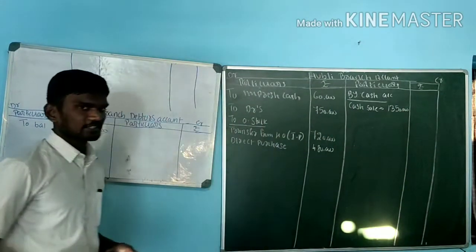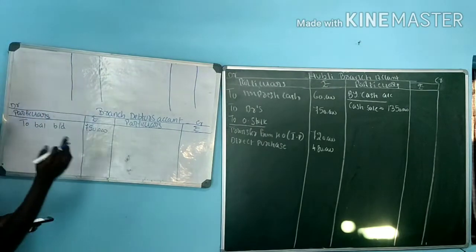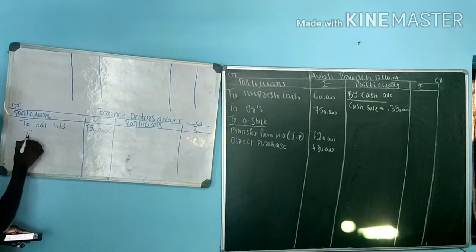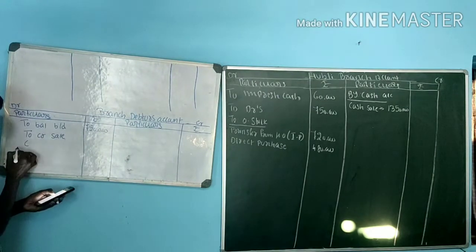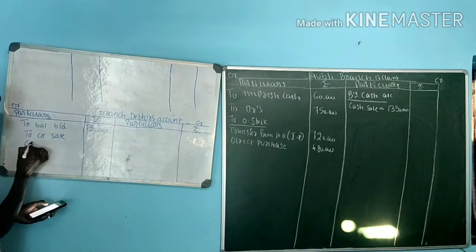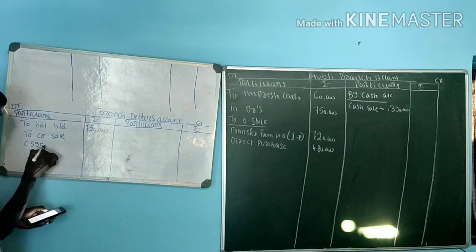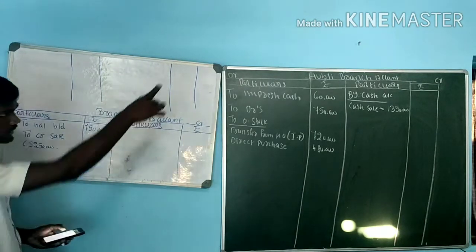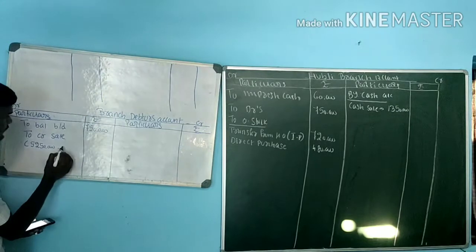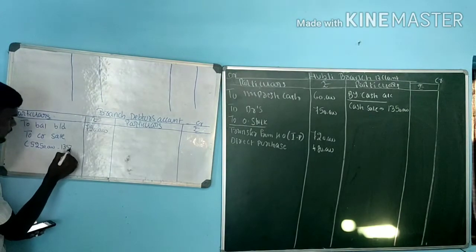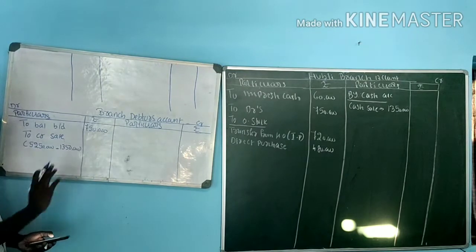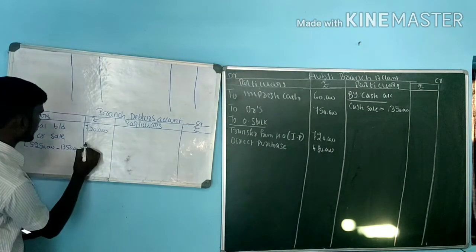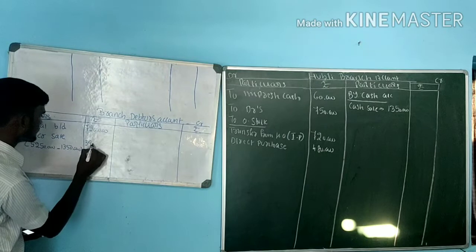Why did they give total sales here? Total sales they gave to identify your credit sale. 52,50,000 is my total sale. Out of this one, cash sale is 13,50,000. The remaining amount we should take as credit sale, that is 39 lakh.